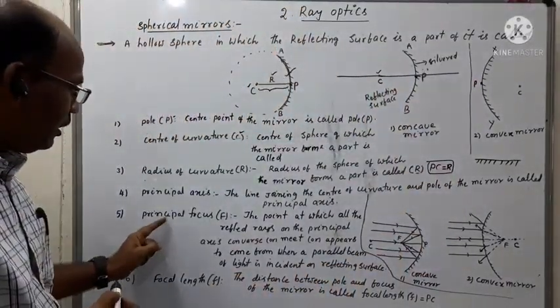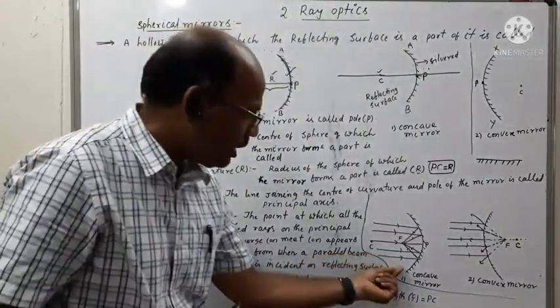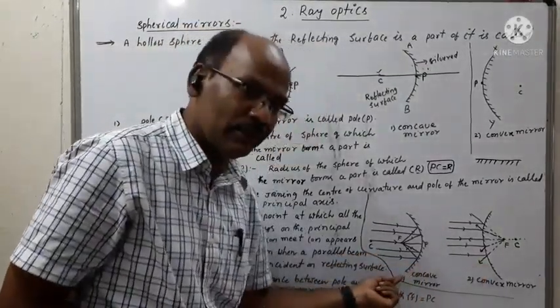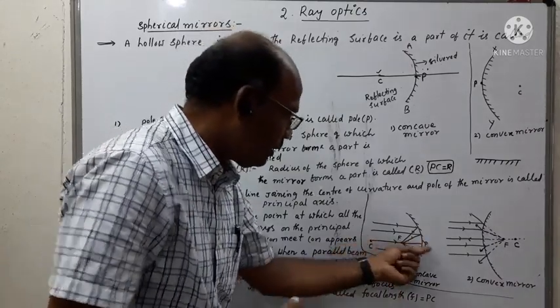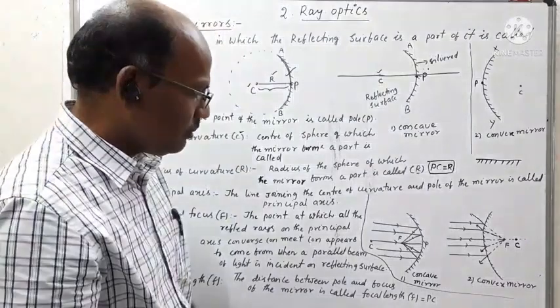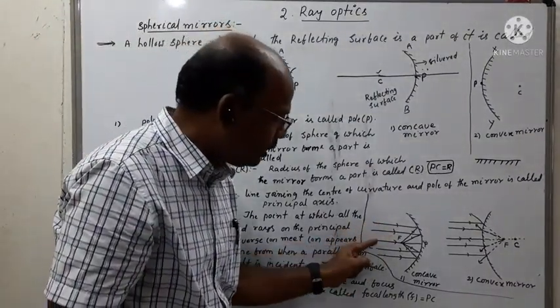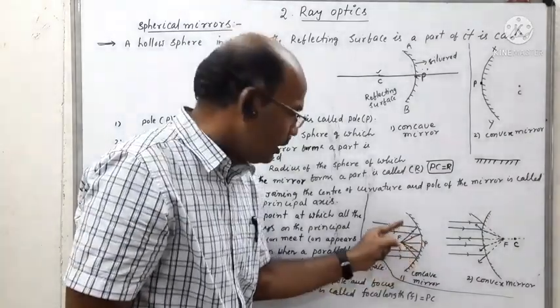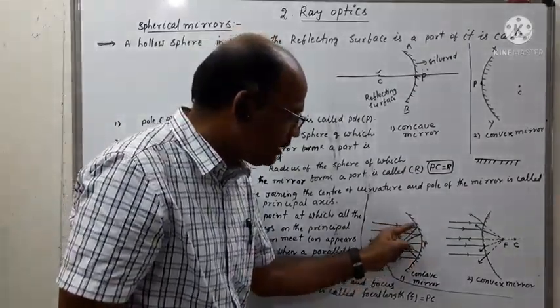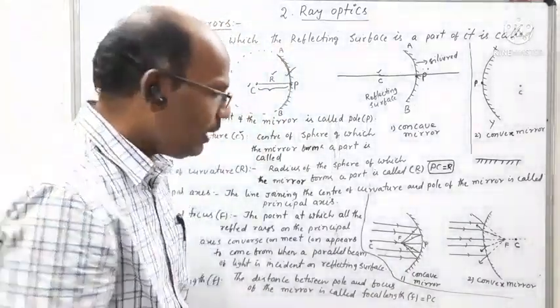And coming to the principal focus. Here we are observing two diagrams. This CP is the principal axis. These are four rays which are parallel to the principal axis. These rays are incident on the reflecting surface. What happens?